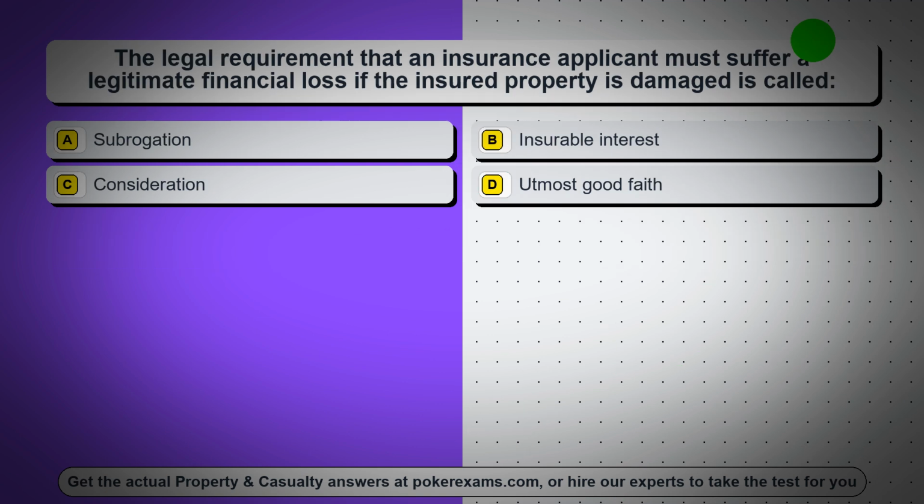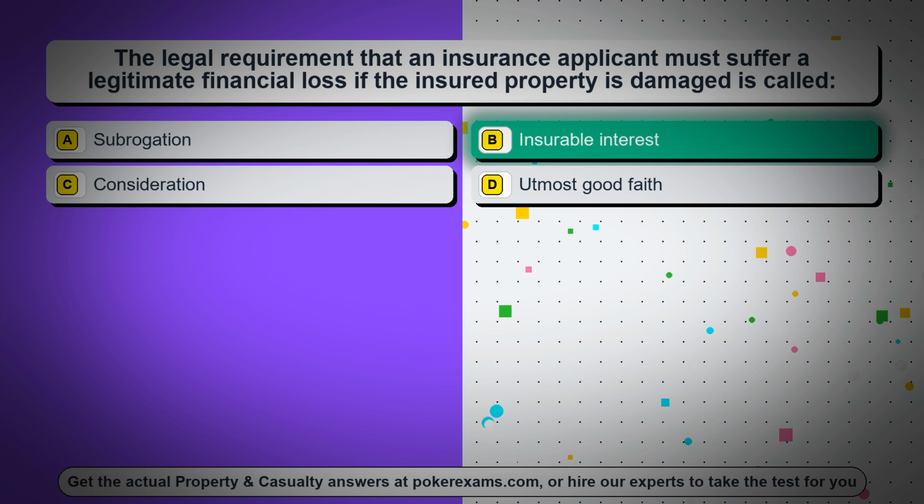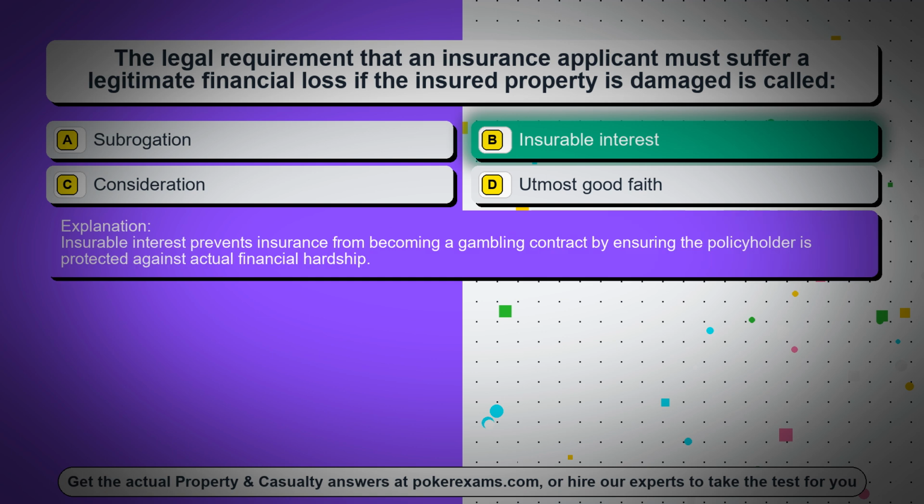Question 29. The legal requirement that an insurance applicant must suffer a legitimate financial loss if the insured property is damaged is called: Option A, subrogation. Option B, insurable interest. Option C, consideration. Option D, utmost good faith. The correct answer is option B, insurable interest. Insurable interest prevents insurance from becoming a gambling contract by ensuring the policyholder is protected against actual financial hardship.